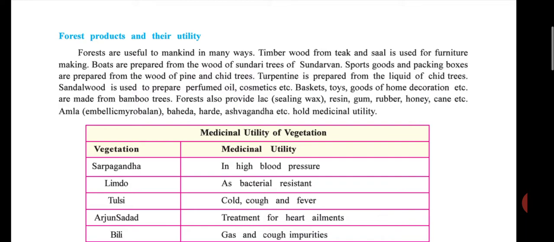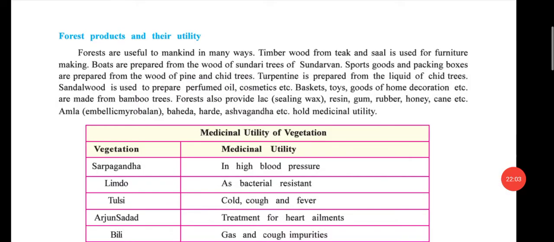Then some medicinal products which we use are also produced from forest products. So most of the products we use in our routine life are thanks to forests. So forests are useful to mankind in many ways.